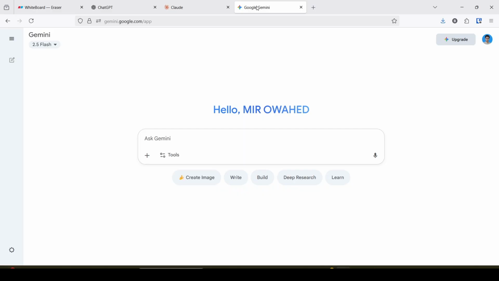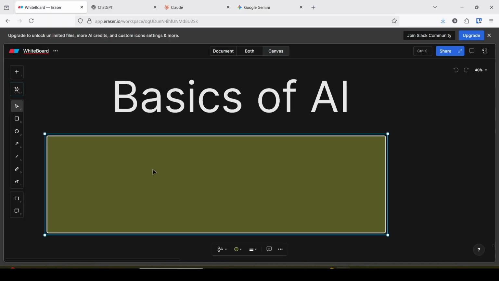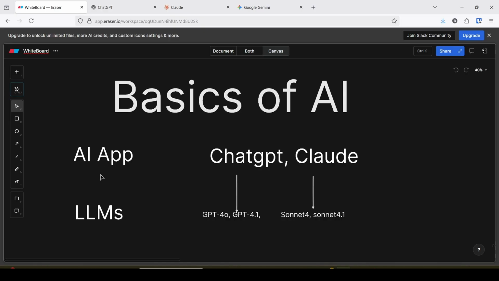Likewise, Google Gemini also. That means any AI application generates responses with the help of an LLM. LLM stands for large language model.